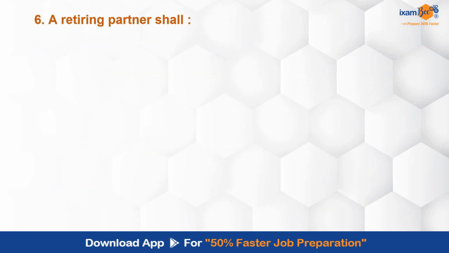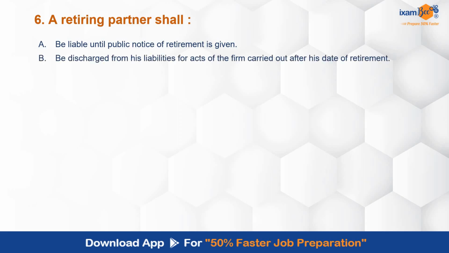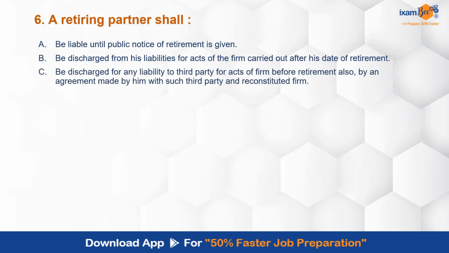A retiring partner shall be liable until public notice of retirement is given; be discharged from his liabilities for the acts of the firm carried out after his date of retirement; be discharged for any liability to third party for the acts of the firm before retirement also by an agreement made by him with such third party and reconstituted firm. A and B both are correct. A, B and C all are correct. So retiring partner shall do what out of all these things? Correct answer is E. ये सारी ही चीजें important हैं and ये सारी formalities उसको करनी जरूरी है.